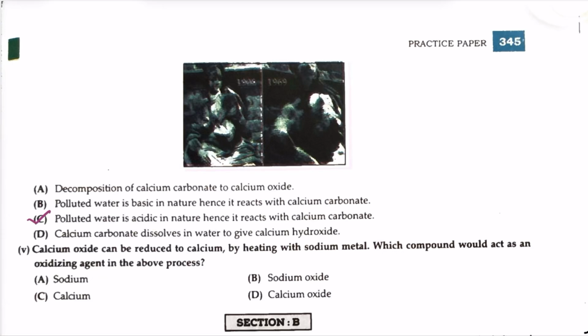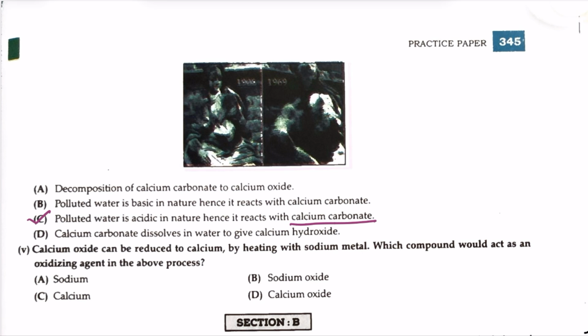In nature, hence it reacts with calcium carbonate. The gases like sulfur dioxide, carbon dioxide, nitrogen dioxide present in the air, they react with the water and form acids like sulfuric acid, nitric acid, carbonic acid, which corrode the marble buildings, because marble building is made up of calcium carbonate.